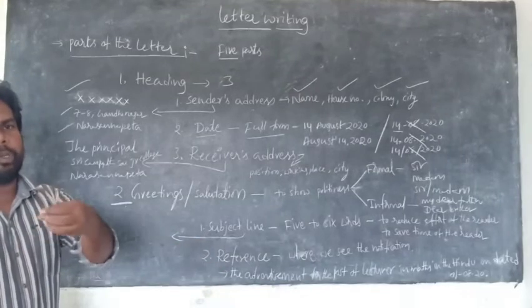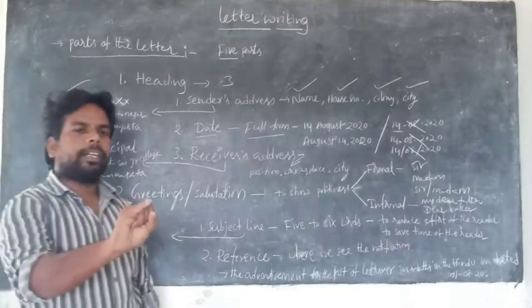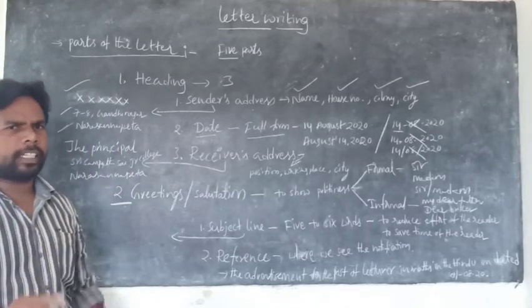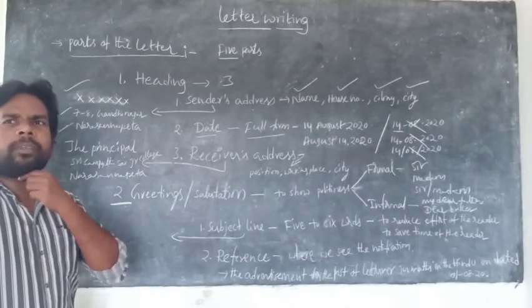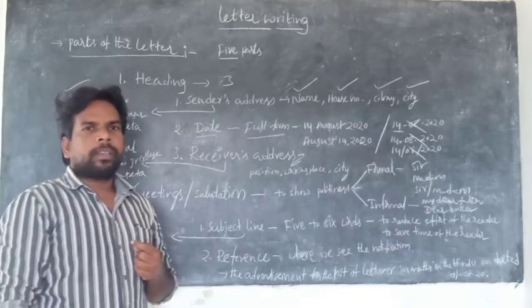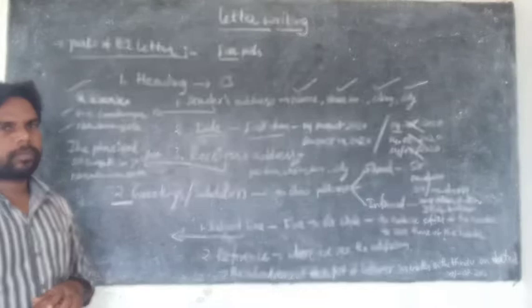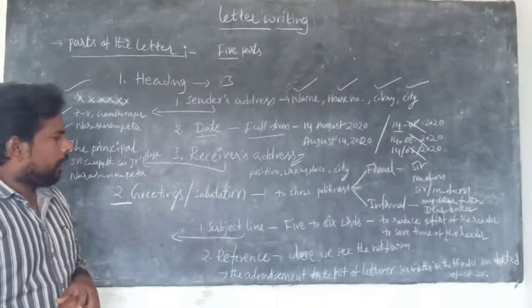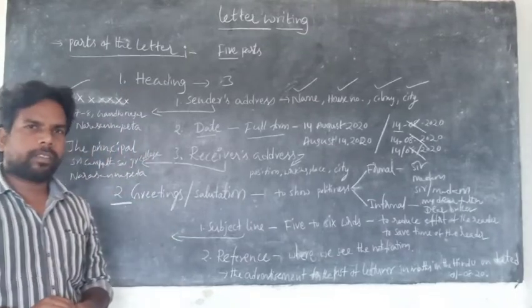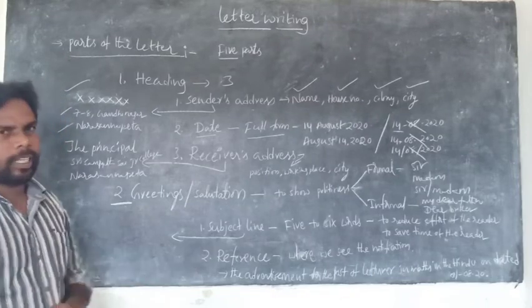Or, suppose you write a letter to the municipal commissioner complaining about the bad condition of the roads, the subject line is: complaining about the bad condition of the roads in your locality. This is the subject line.